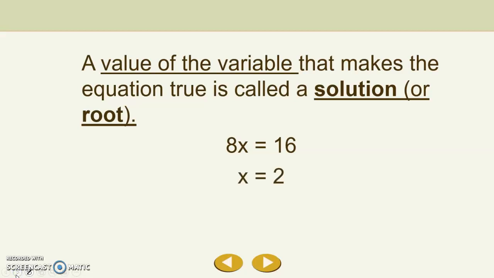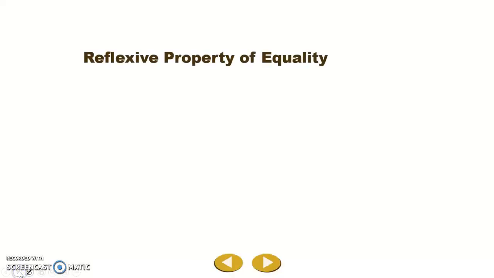Now, when we solve equations, we can't really just go through and try every number that exists because there are an infinite number of numbers. And so we've got to have a procedure or a process for how we can figure out the value of the variable without just plugging and chugging all the different numbers that exist. So let's talk about some of the properties that are going to help us do that.